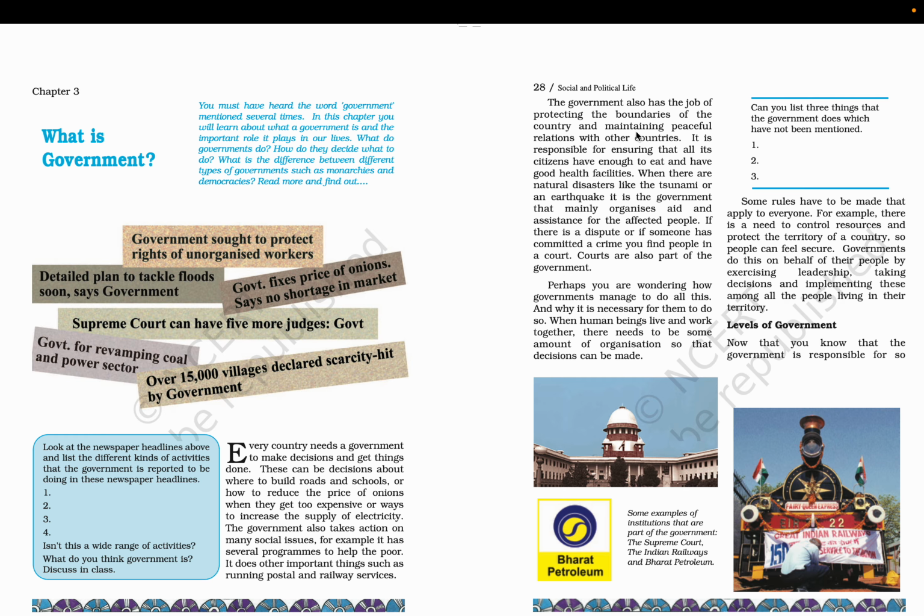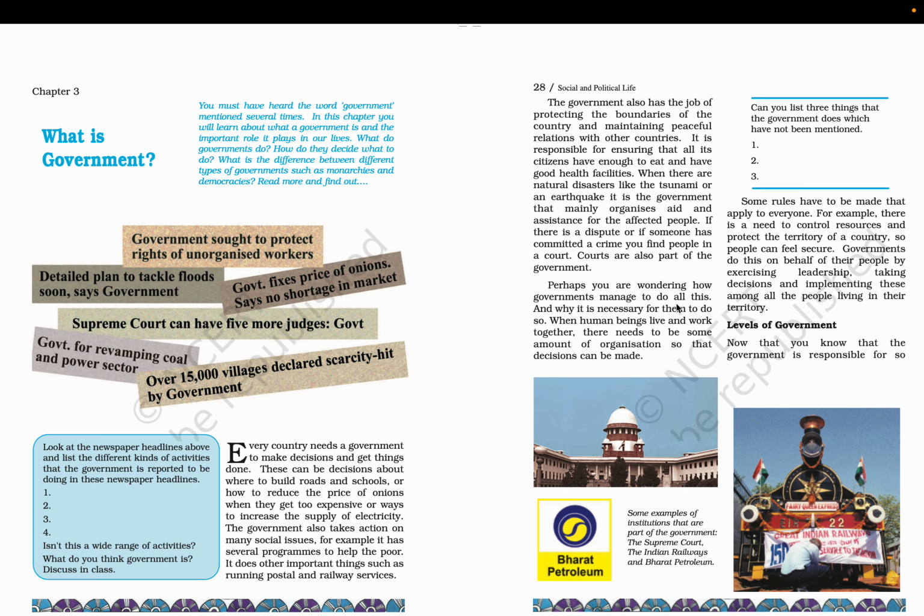The government also has the job of protecting the boundaries of the country and maintaining peaceful relationships with other countries. It is responsible for ensuring that all its citizens have enough to eat and have good health facilities when there are natural disasters like the tsunami or an earthquake. It is the government that mainly organizes aid and assistance for the affected people. If there is a dispute or if someone has committed a crime, you find people in a court. Courts are also a part of the government.